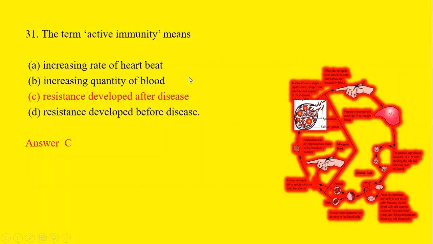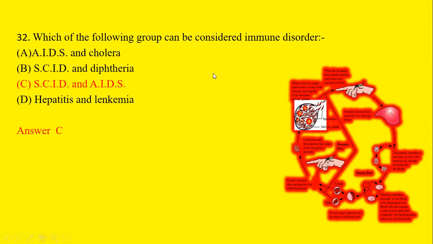The term active immunity means increasing rate of heartbeat, increasing quantity of blood, resistance developed after disease, or resistance developed before disease. We know that the term active immunity means resistance which is developed after disease. So option C is the correct answer.